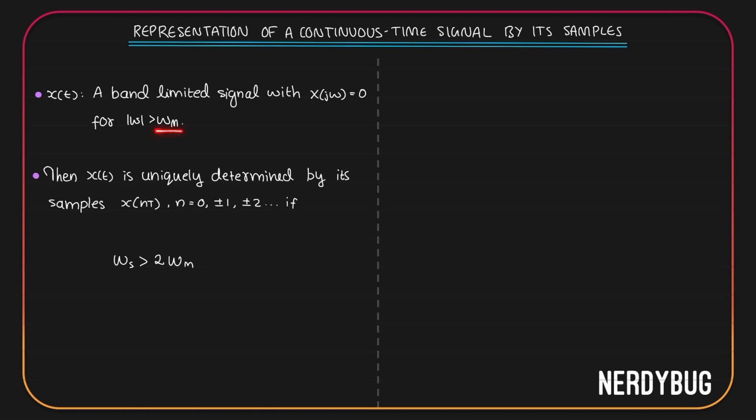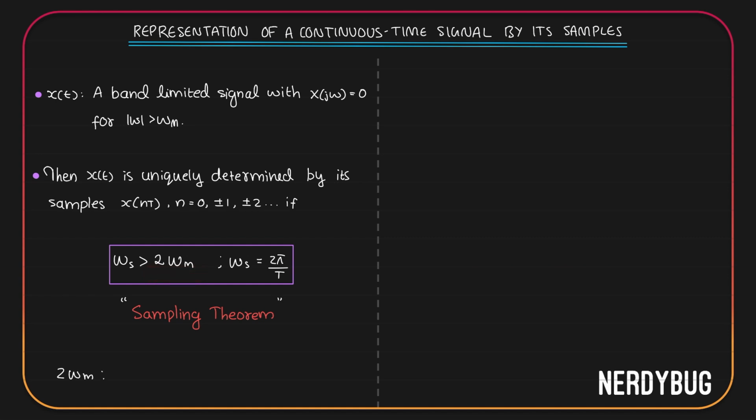Omega m is the maximum frequency in the frequency spectrum. Omega s is the sampling frequency. We can write it as 2 pi divided by T. So there are two conditions for us to be able to recover our original signal after sampling. The first one is our signal should be band limited. The second one is the sampling frequency we are taking, omega s, should be greater than 2 times omega m, the maximum frequency in the frequency spectrum of x of j omega. This is what we call the sampling theorem. The lower limit for sampling frequency is 2 omega m. It has a name. 2 omega m is called the Nyquist rate.